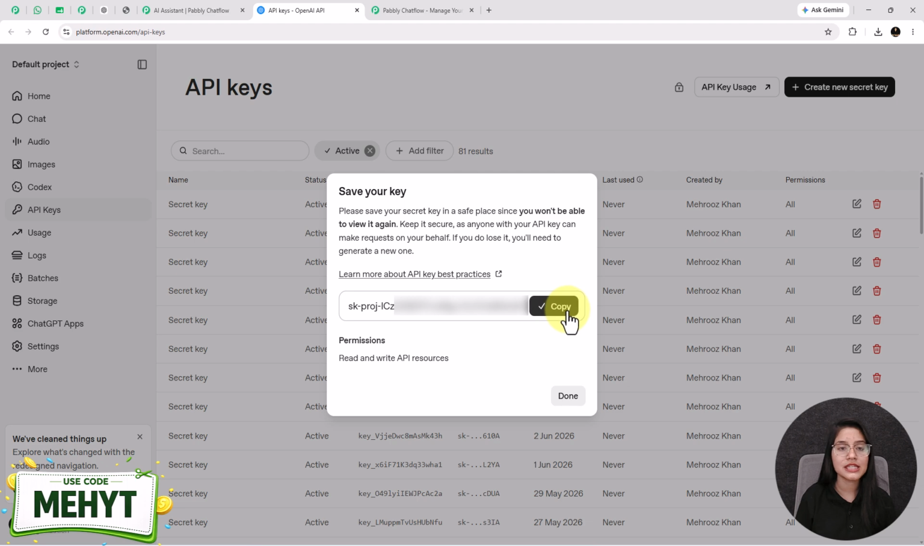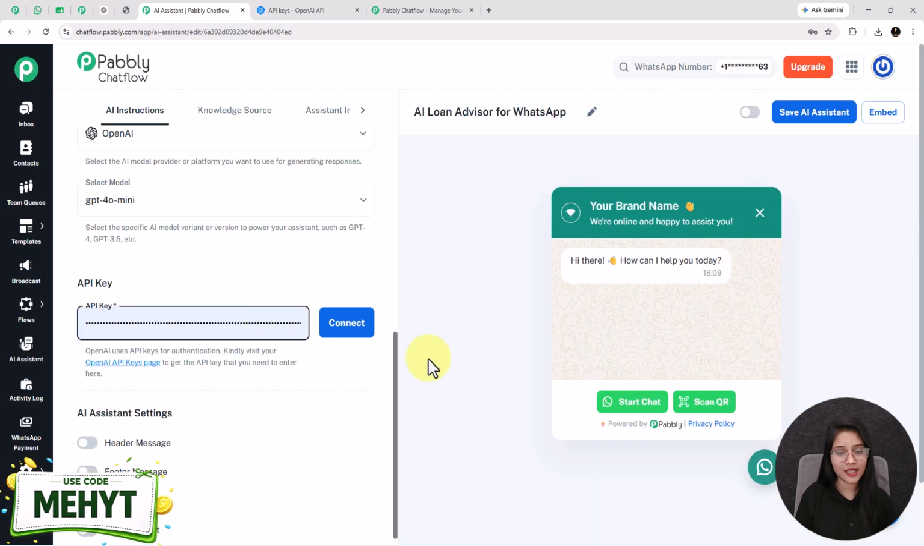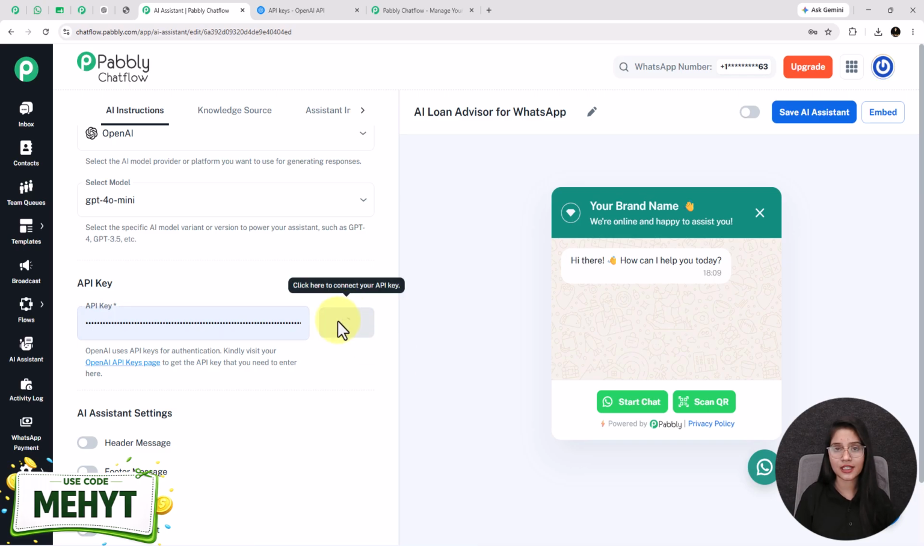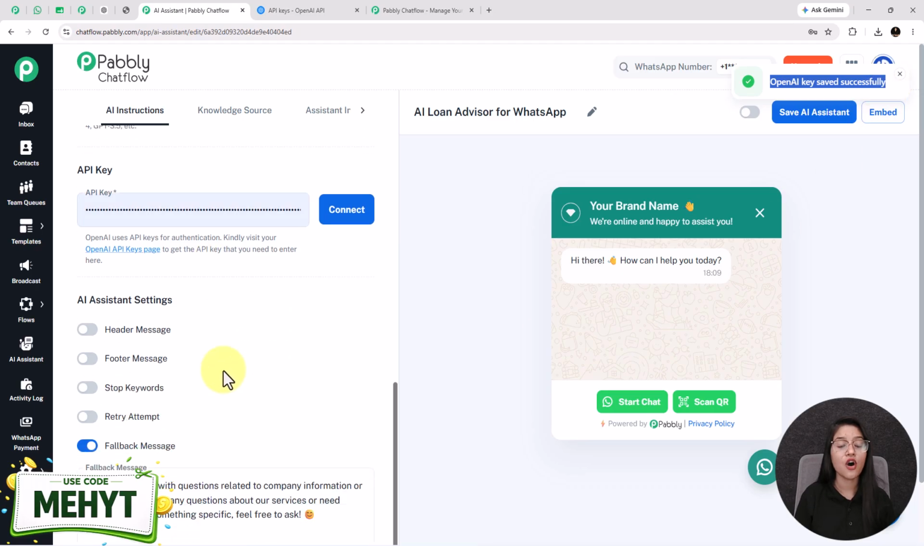Now I am copying this API key from here and pasting it in this field. After pasting the API key, you have to click on this connect button. See, it says that the OpenAI key was saved successfully. Moving forward are the AI assistant settings with multiple options.